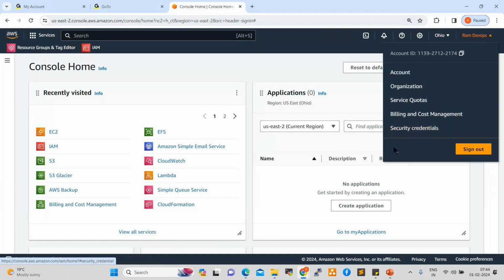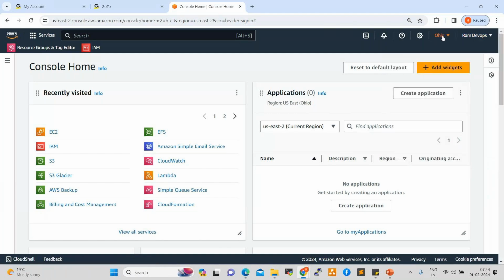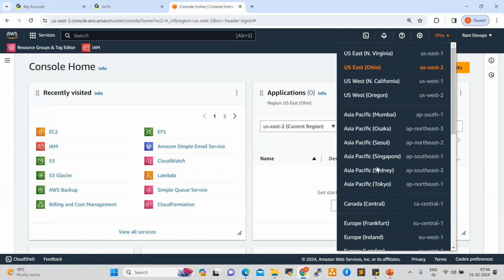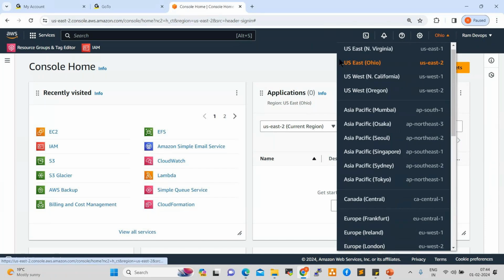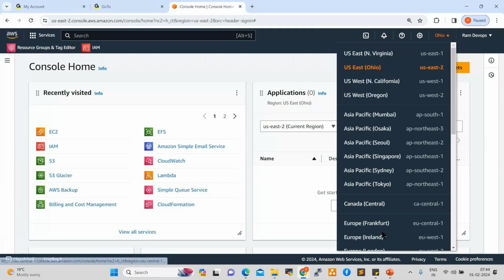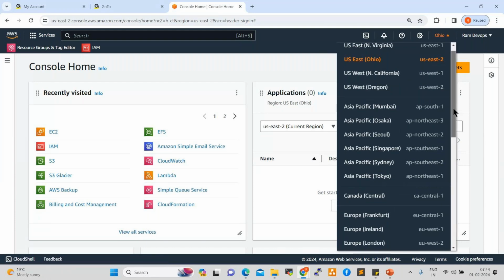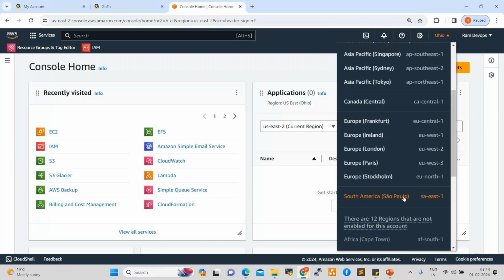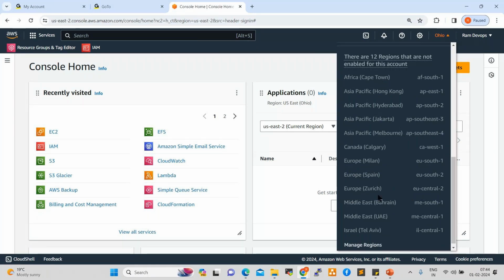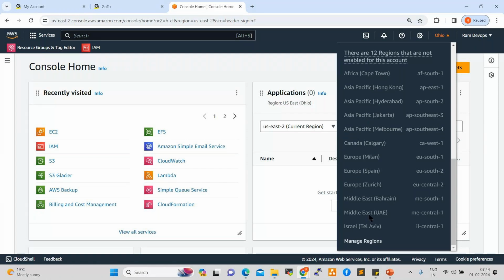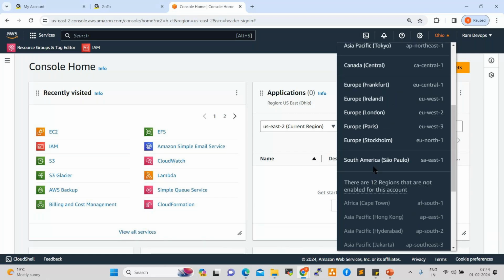Next one, these are the regions and zones. We discussed already, right? Data centers. So these are all active data centers here, all up to here. These are also data centers, but currently we cannot access them because we are using a free tier account, a free account. So in a free account, we cannot use all the services.